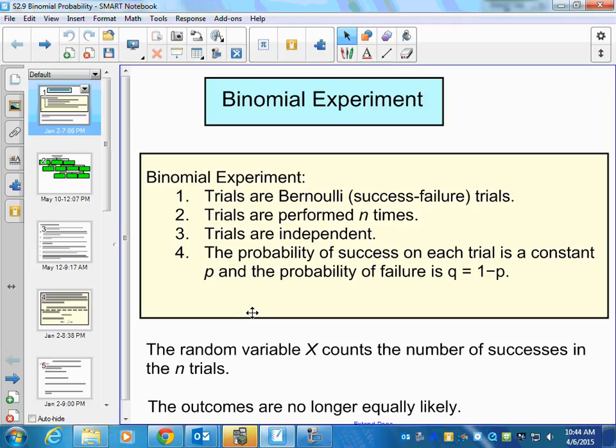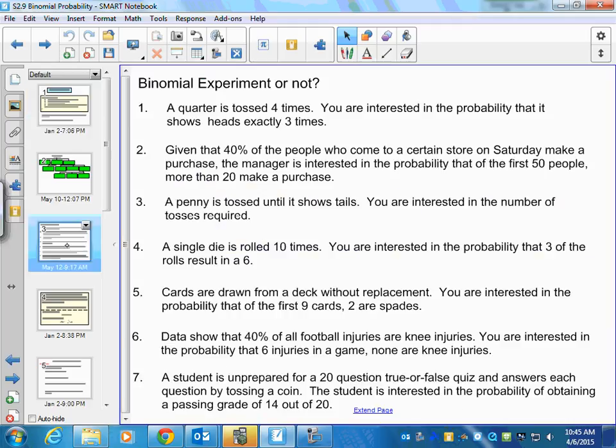Perfect. And then the last thing is the probability of success and the probability of failure need to add up to be 1. So what that means is if you flip a coin and you're trying to get tails, that's going to happen 0.5. That's the probability. The probability of a failure would be if you get heads. That's going to happen 0.5. And you add those together, it ends up being 1. Kind of common sense.